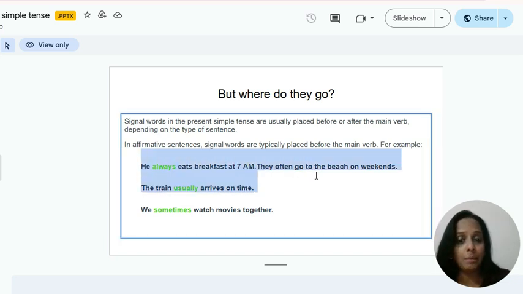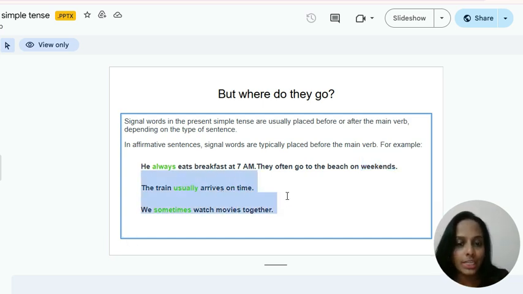If you see an example here: he always eats breakfast at 7 a.m. They often go to the beach on weekends. Again, he always, so it comes before the main verb, right? And they often go to the beach. So go is the main verb, often is the signal word, right? And weekends is the key word, as we said, like every week, every weekend, every Monday. All these are key phrases for time.